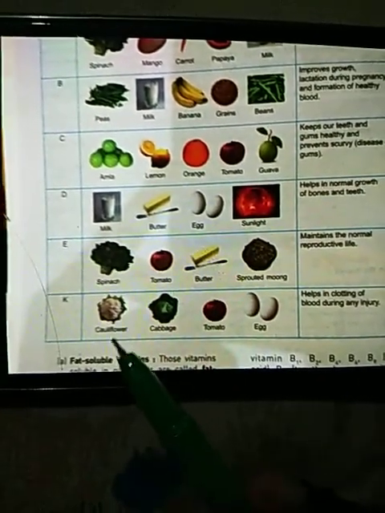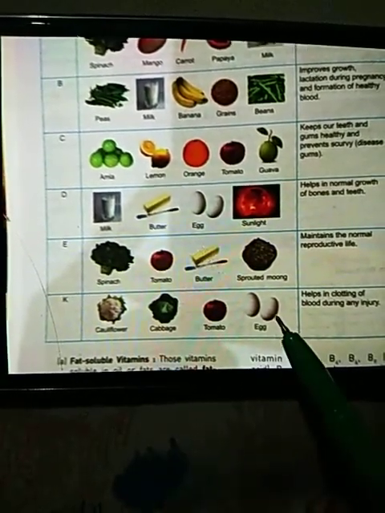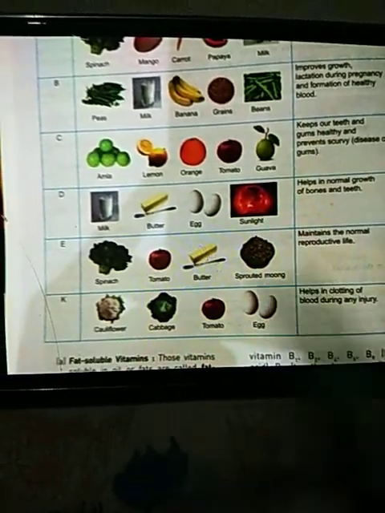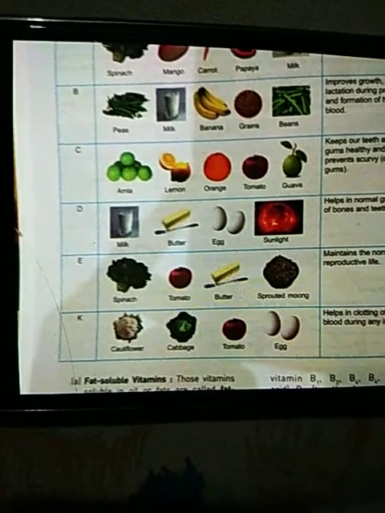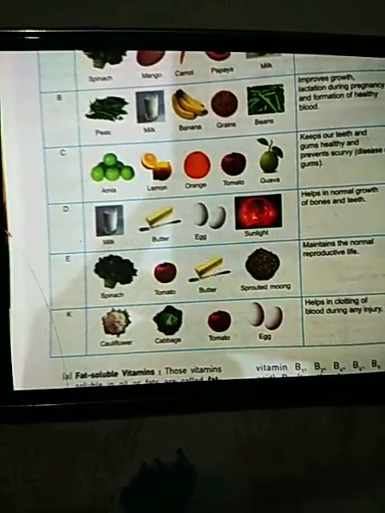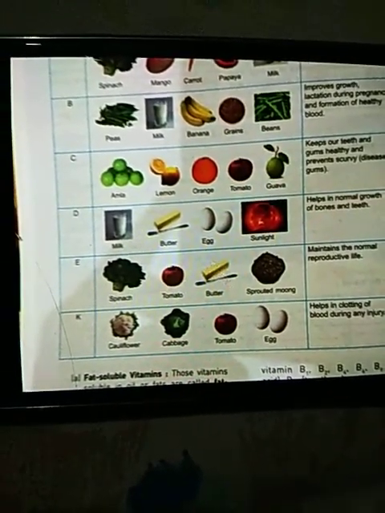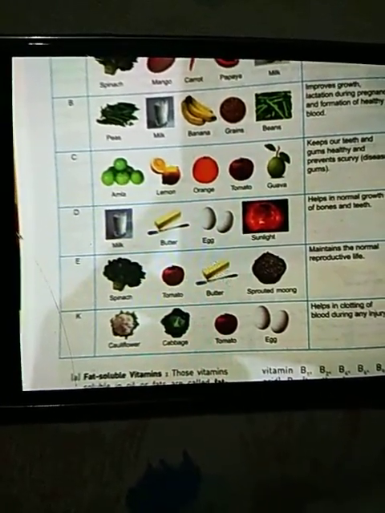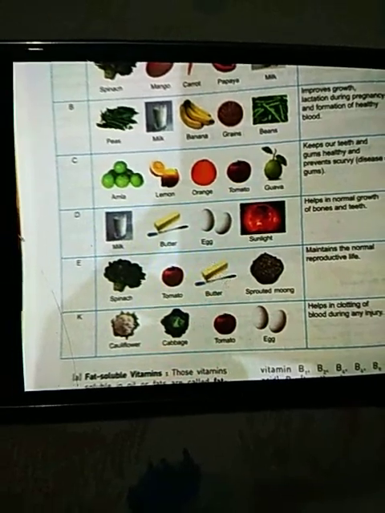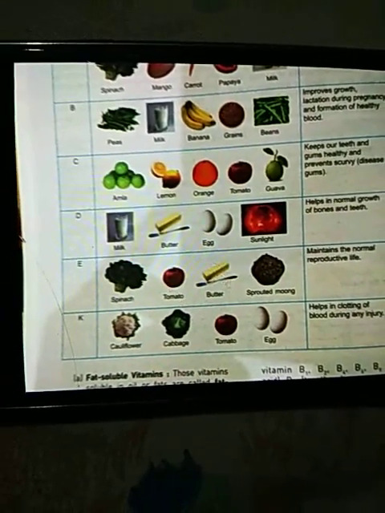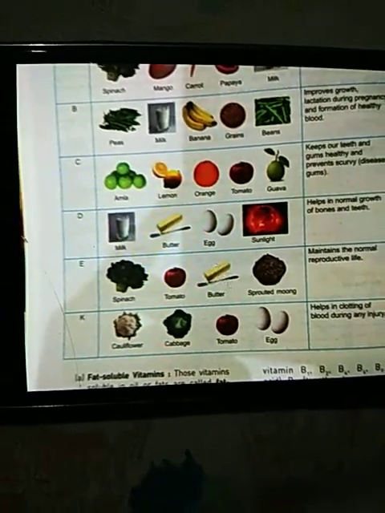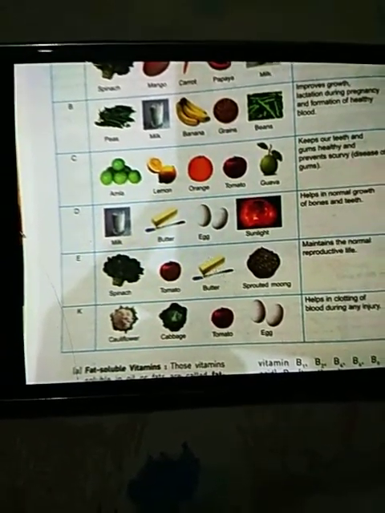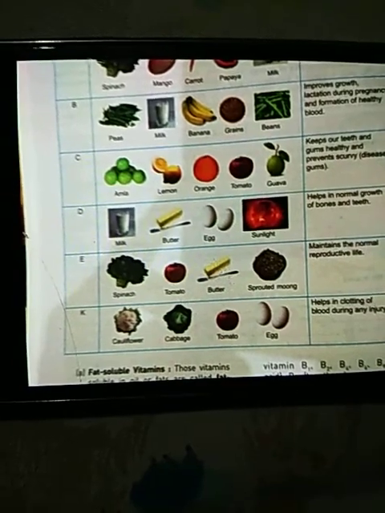Vitamin K is present in cauliflower, cabbage, tomato and egg. Vitamin K is very much essential as it functions for the proper clotting of the blood. Clotting means when you experience any cut or wound, there is bleeding, but you must have seen that after a few minutes that bleeding stops on its own. This happens because vitamin K, which is present in the blood, helps the blood to get thickened. This is called clotting of the blood.